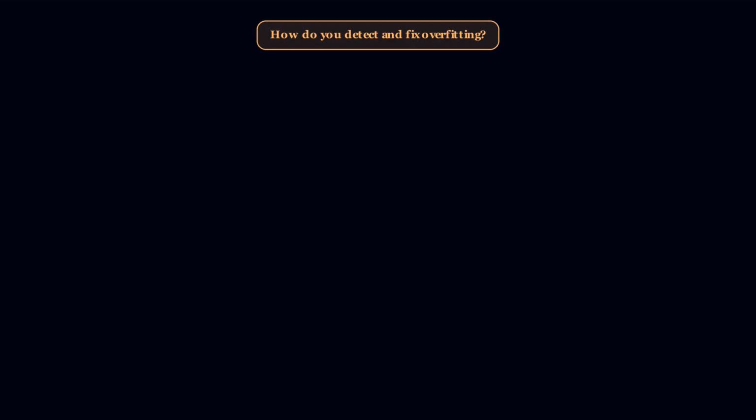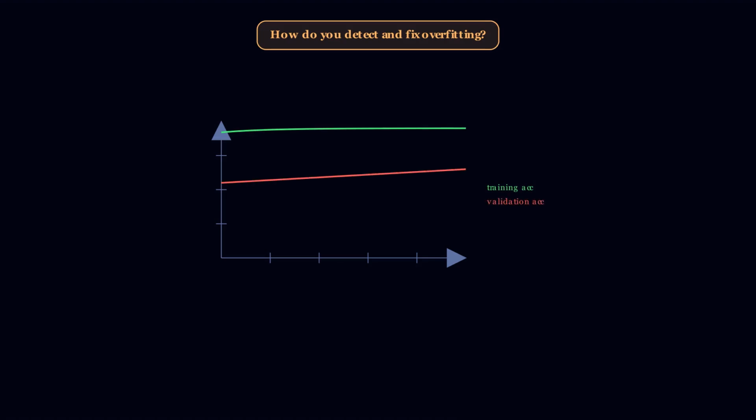Question 2. How do you detect and fix overfitting? Detect it with a learning curve, training accuracy high, validation accuracy far lower. Underfitting looks different. Both training and validation accuracy are low together. Fixes for overfitting. More data, regularization, a simpler model, dropout, early stopping. Fixes for underfitting. A more expressive model, more features, less regularization. Always diagnose with a learning curve before picking a fix.